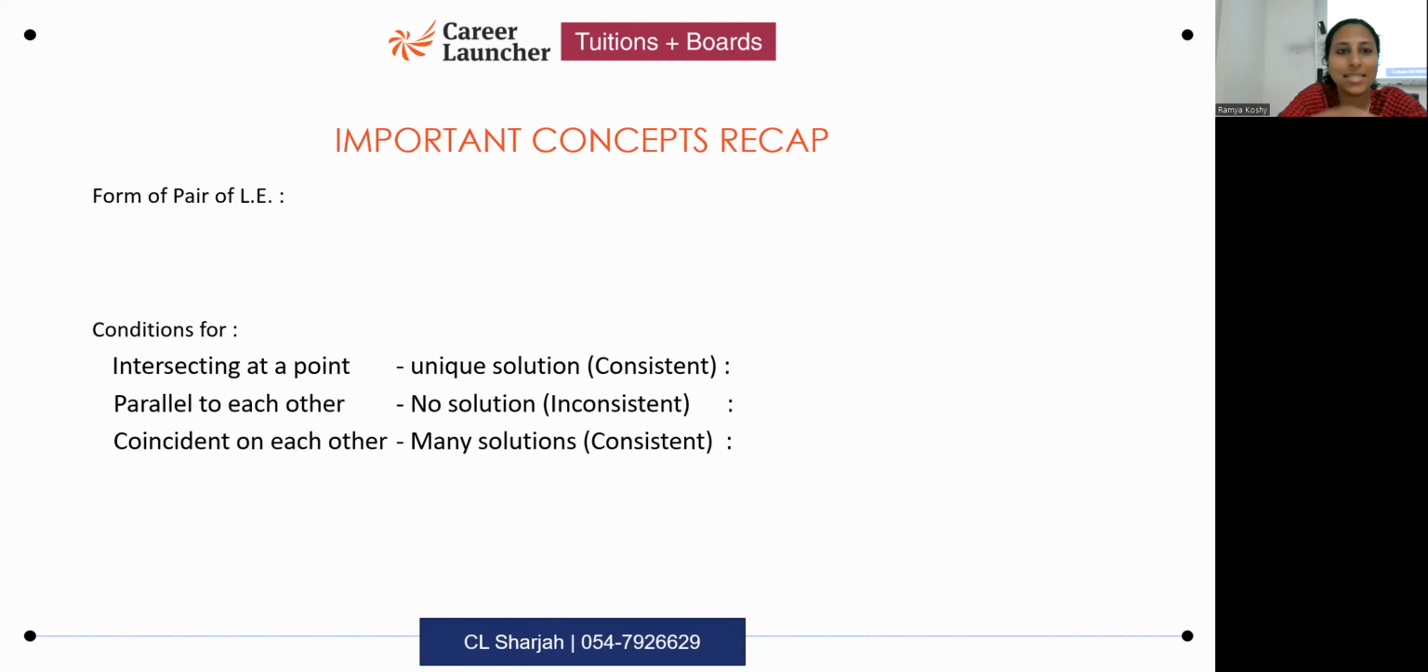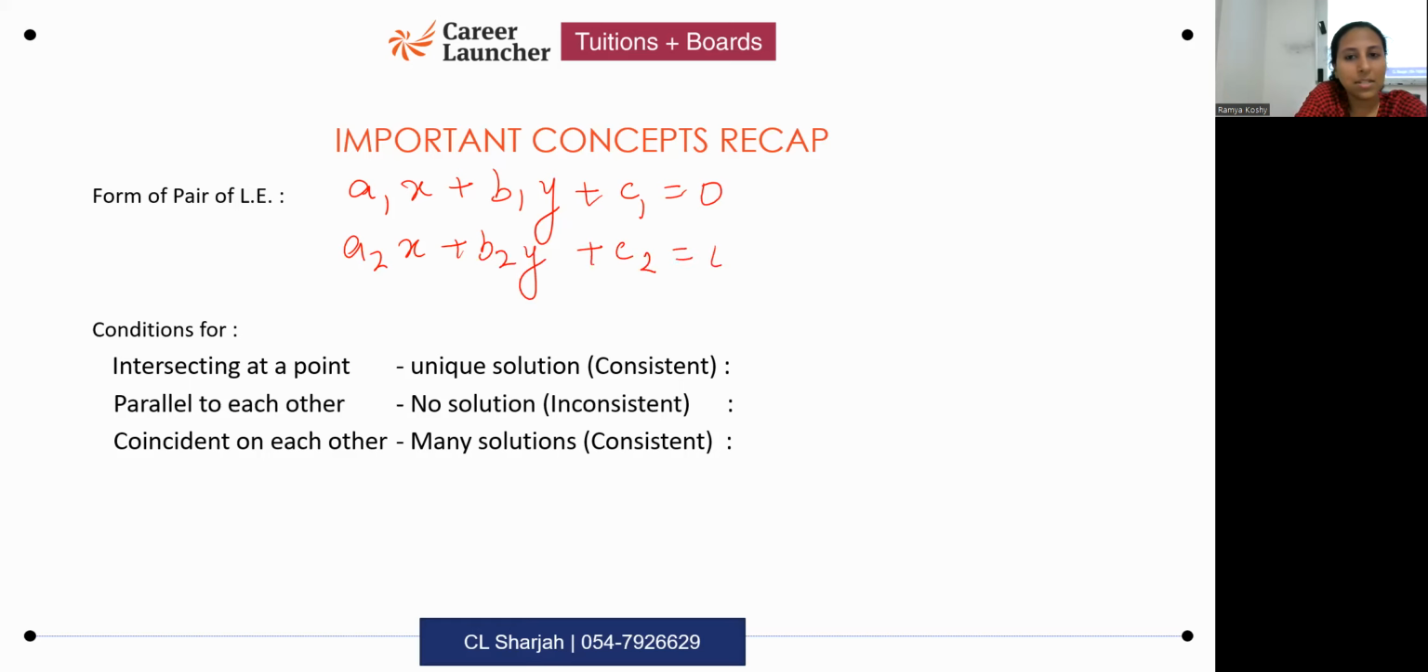Okay, so let's discuss this. Form of pair of linear equations. What is the form of pair of linear equations? a1x plus b1y plus c1 equals 0. a2x plus b2y plus c2 is equal to 0.